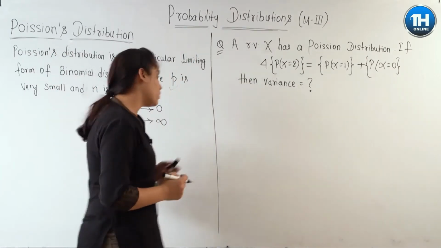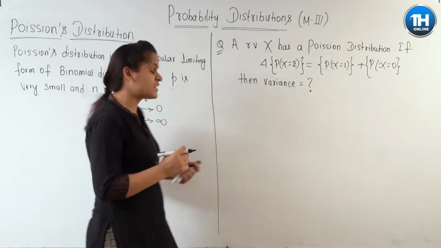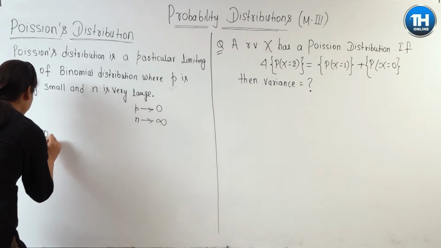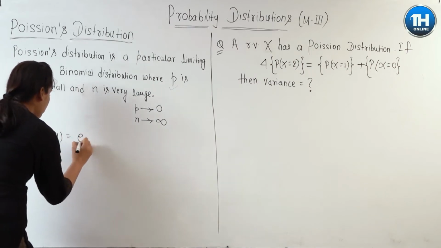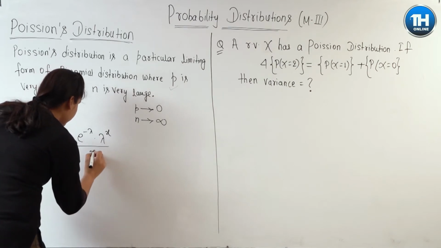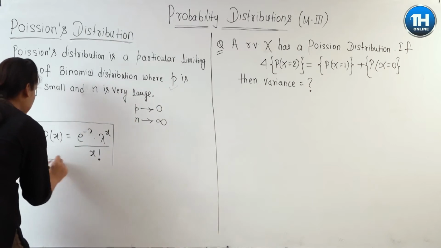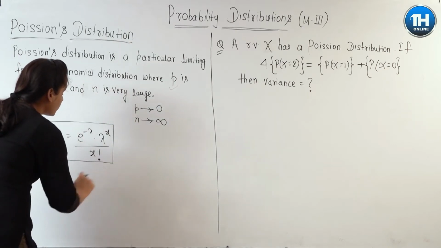Fine. The formula for Poisson distribution, माने कि the expression for Poisson distribution, is given as P of x is equal to e to the power minus lambda, lambda to the power x divided by factorial x. This is the formula. This is all that you need to know about the Poisson distribution.